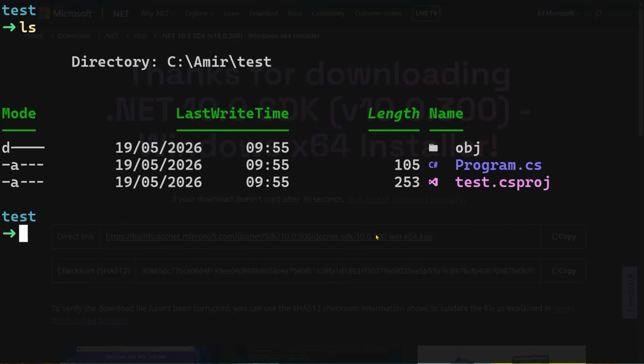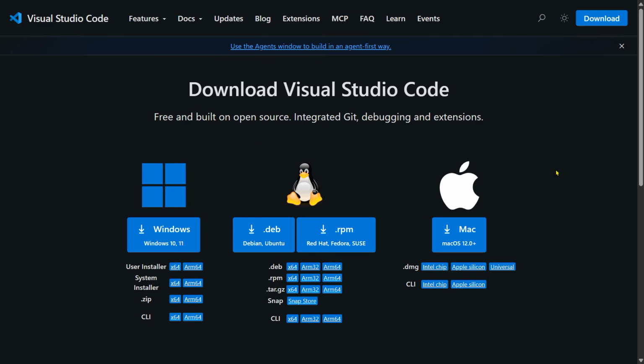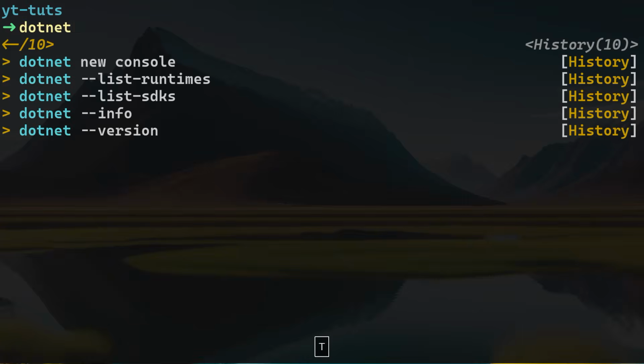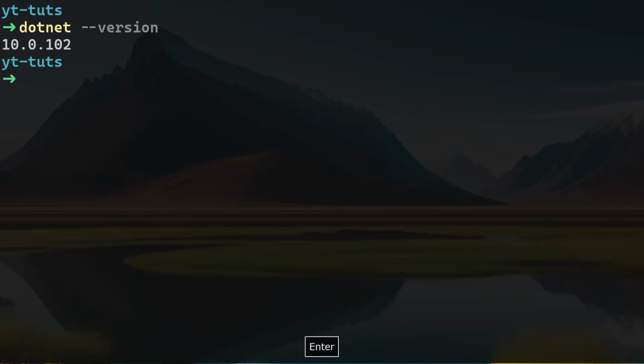Usually we use Microsoft Visual Studio, but Visual Studio Code is a much lighter version of that, so I'm going to work with Visual Studio Code. You can go to the Visual Studio Code website and download the version based on your operating system, whether it's macOS, Linux, or Windows.